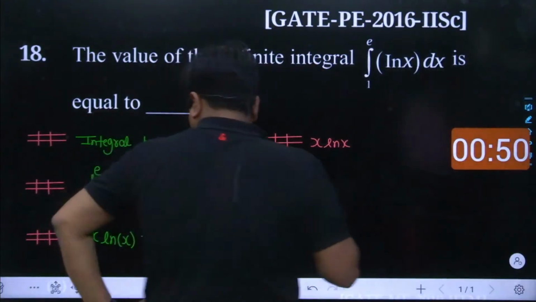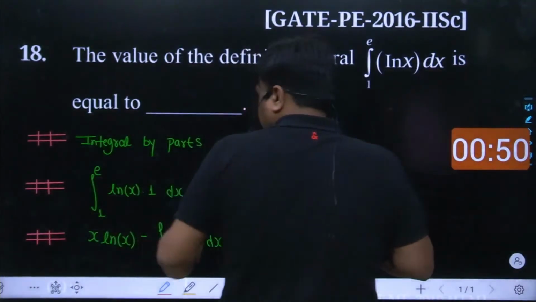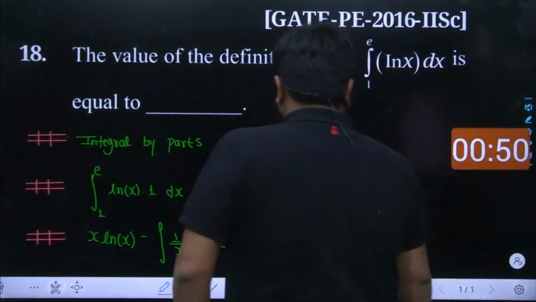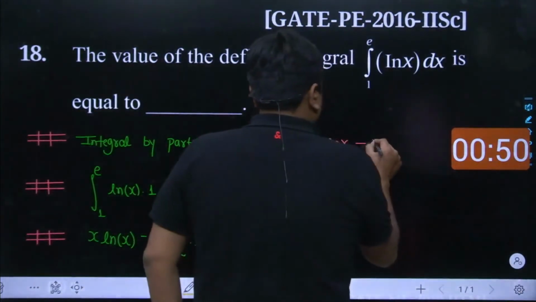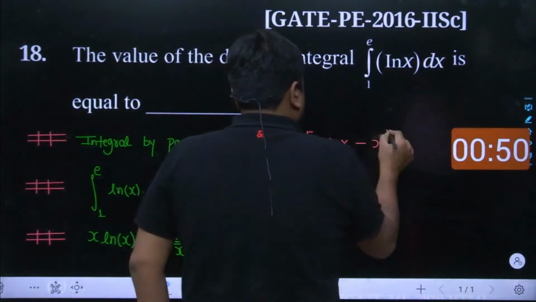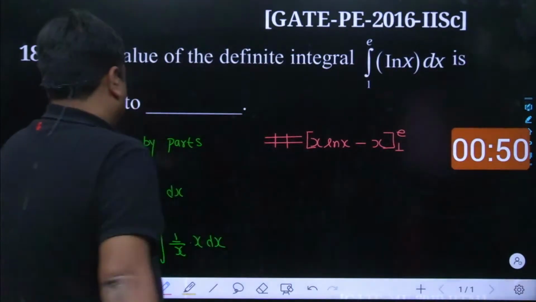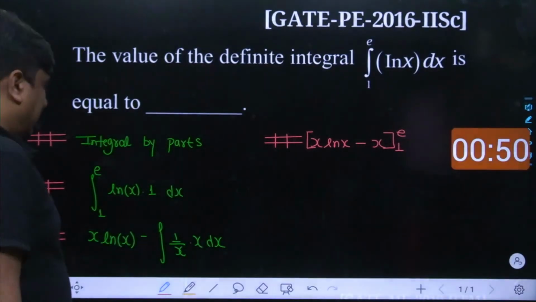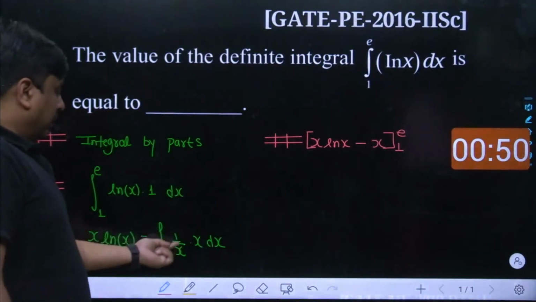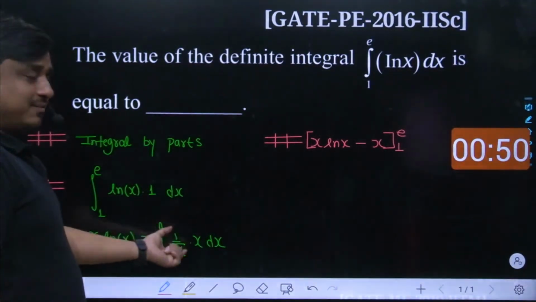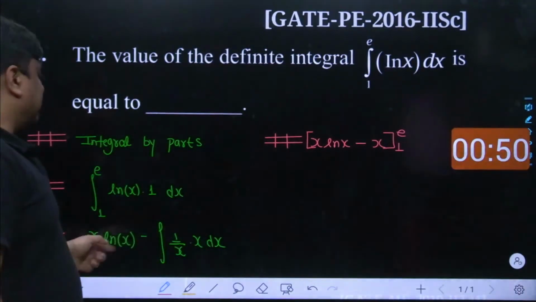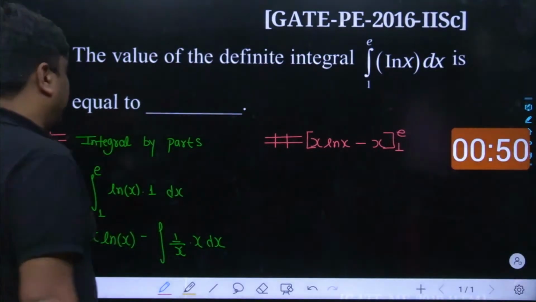So here comes x ln of x, and then here comes x, and x waves off. The integration of 1 is simply x. So here comes x. And now the limit part has been fed in, and this goes from 1 to e. You can see if any mistake has been made, but I feel no mistake has been done. So 1 upon x is getting multiplied with x, that would stand as 1. Integration of 1 is simply x, and here comes x ln of x minus x.